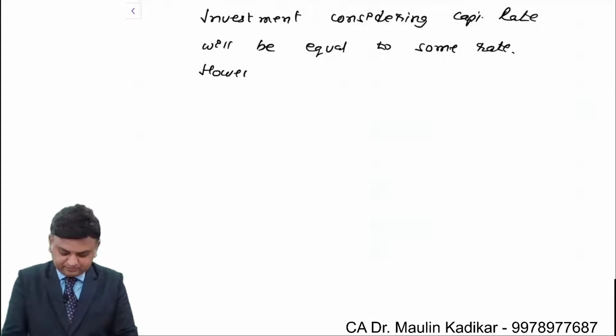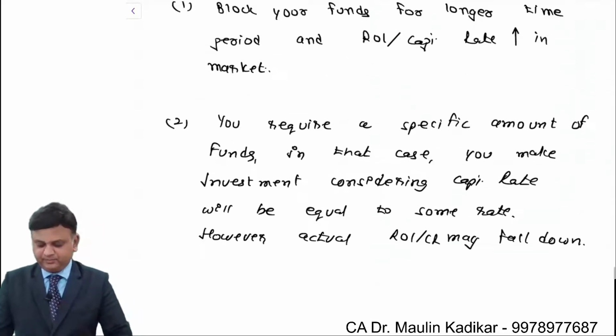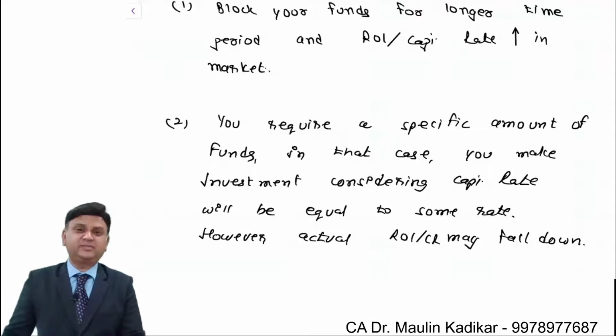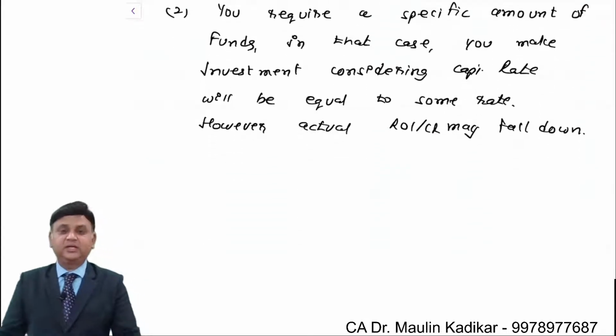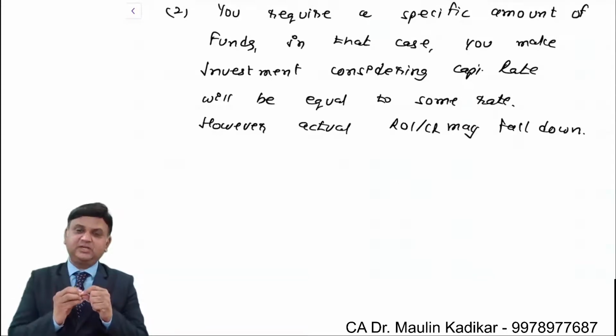However, the actual rate of interest, or we understand that the capitalization rate may fall down. So it may happen that the actual rate of interest could be less than what you had anticipated. So these are the practical issues that you would be having. So how you should make investment, that we are going to understand by using a concept, and that concept is given a name as duration.